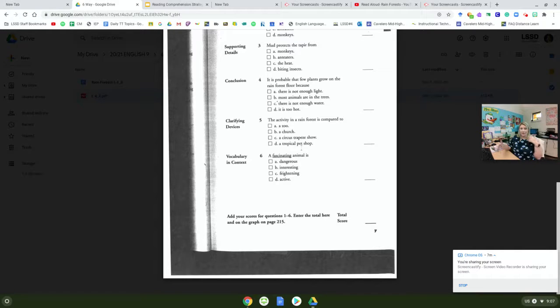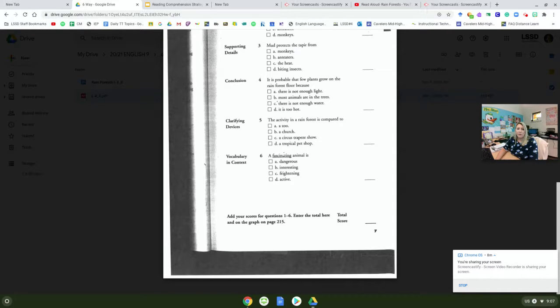Activity is things that are going on, okay? Not lack thereof. Activity is like all the things that are happening in the rainforest. And that was compared to a circus trapeze show. When it compared the rainforest to a church is when it said it was dark and quiet as a church on the floor. Okay. It did compare it to a church being quiet and dark, but when we're talking about the activity, we were talking about the animals swinging from vine to vine and snakes slithering out and bats flying. So activity goes with circus trapeze show. C.